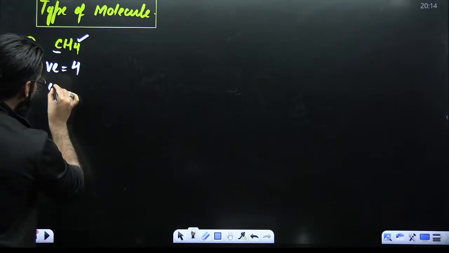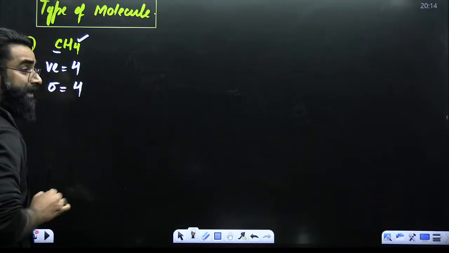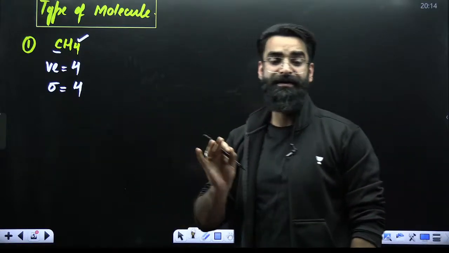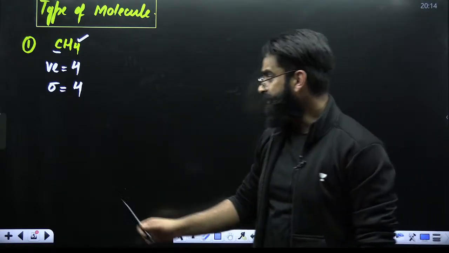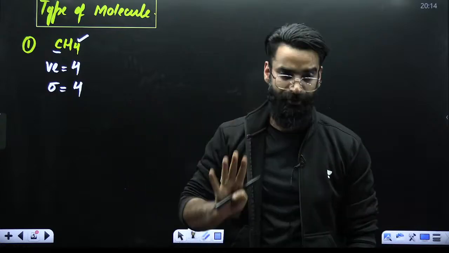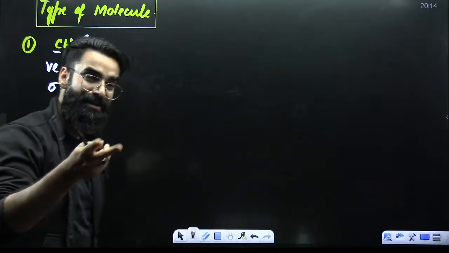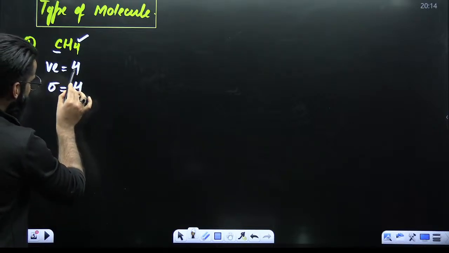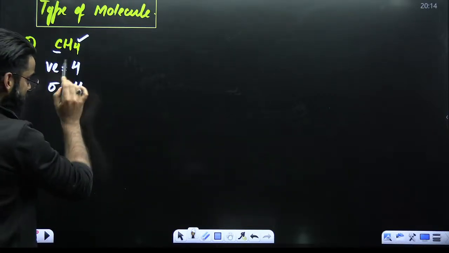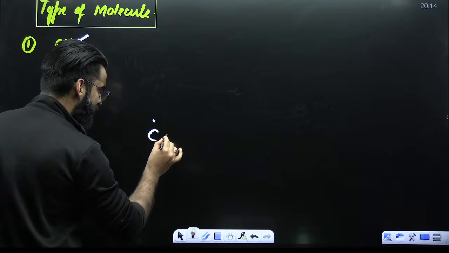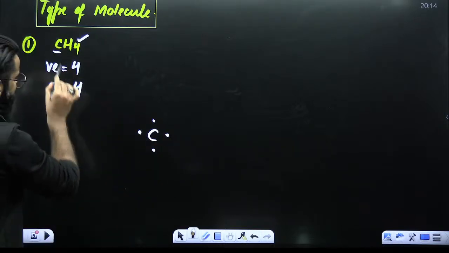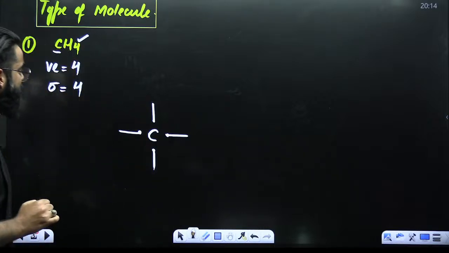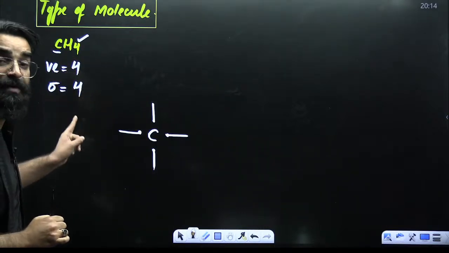Remember, the number of surrounding atoms is equal to the number of sigma bonds. That means this carbon is forming 4 sigma bonds. Perfect. If you look carefully, my dear students, carbon had 4 valence electrons, and carbon is forming 4 sigma bonds.